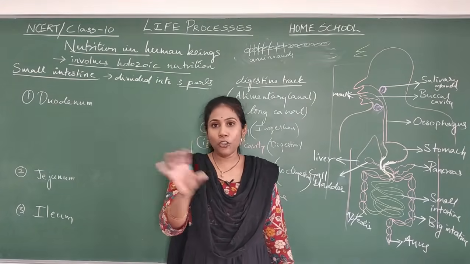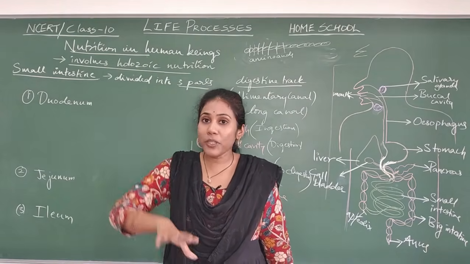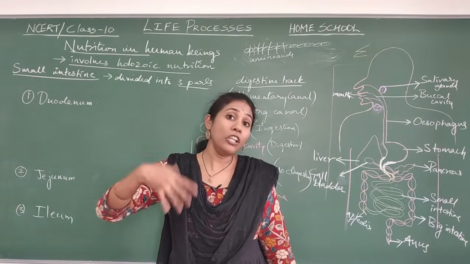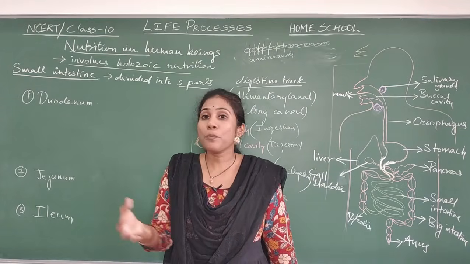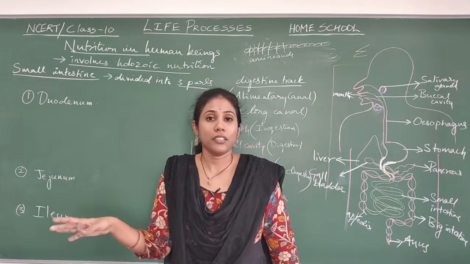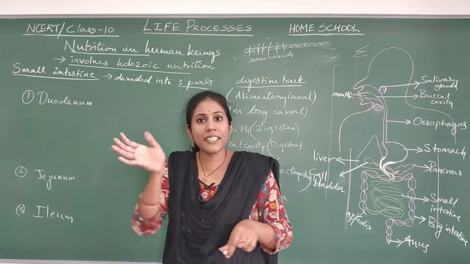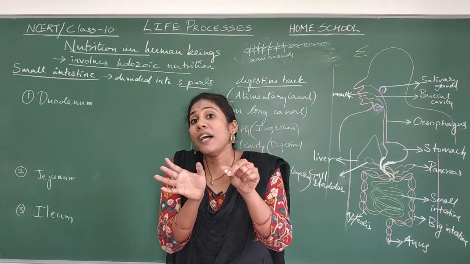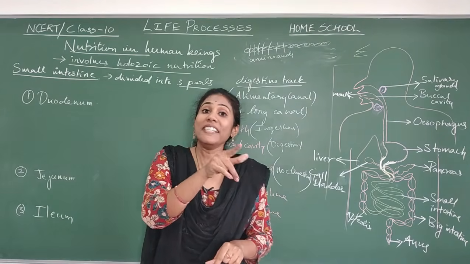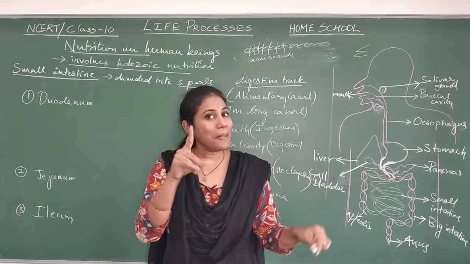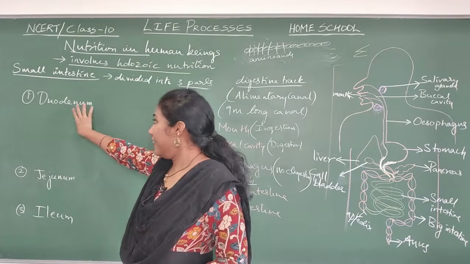Okay, because plants contain cellulose. Cellulose is very difficult to digest. To digest cellulose, you need a long small intestine. For humans and other animals, the small intestine is not that long, because we don't consume cellulose. So in carnivores and omnivores, the small intestine length is a little smaller, but in herbivores, the small intestine is very large. Remember this point.